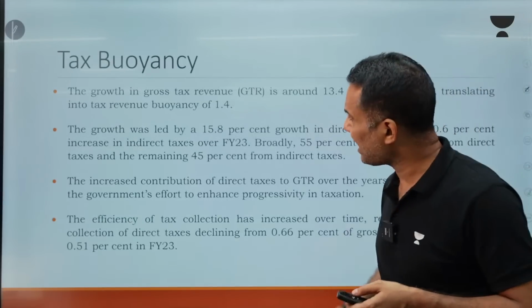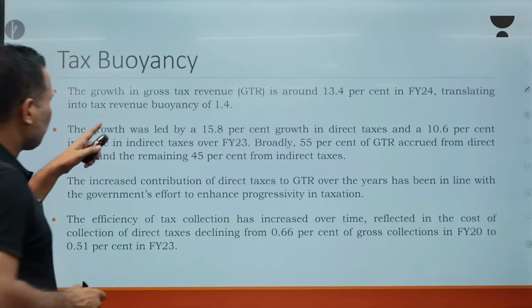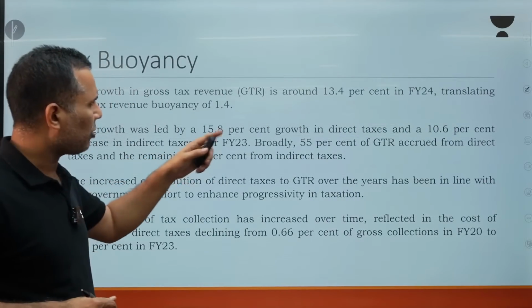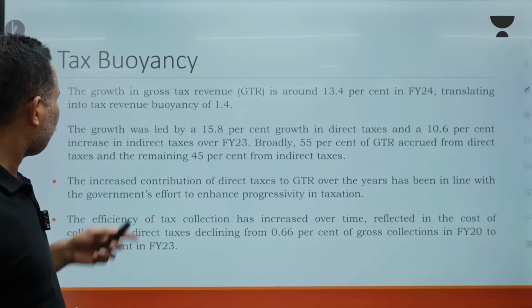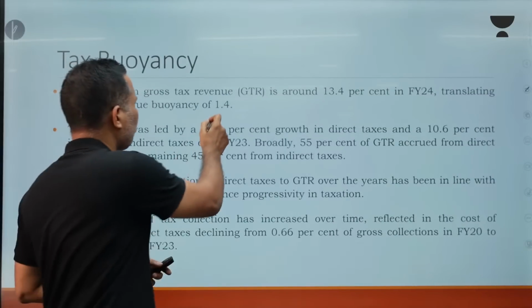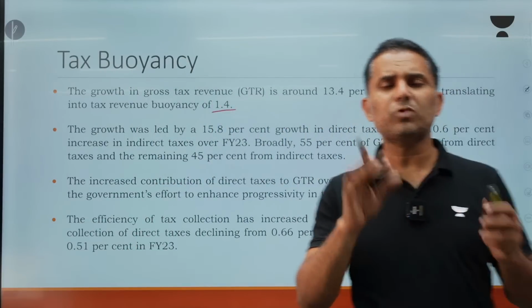Then tax buoyancy, a very important thing. I am discussing this again and again. The growth in gross tax revenue is around 13.4% in financial year 2024, translating into a tax revenue buoyancy of 1.4. 1.4 tax buoyancy is a huge amount.